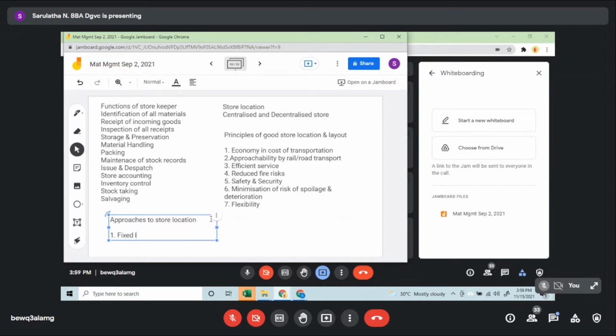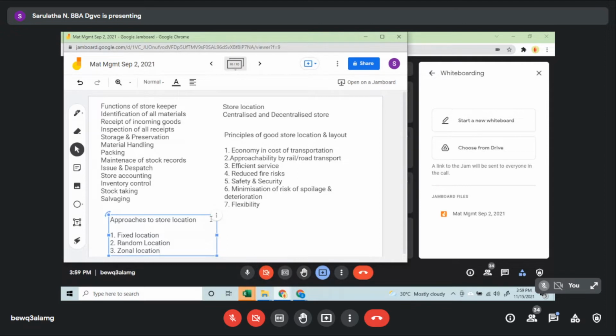One will be your fixed location. Second is your random location, and third one is your zonal location. Fixed location is on the basis of the supplier or based on similarity of items. Similarity of items is like if you have your tools and some raw material supplies, that has to be near to your production shop. So that is your fixed location. Or depending on frequency, suppose you require some materials very frequently, again and again, in those cases also you will require a fixed location.